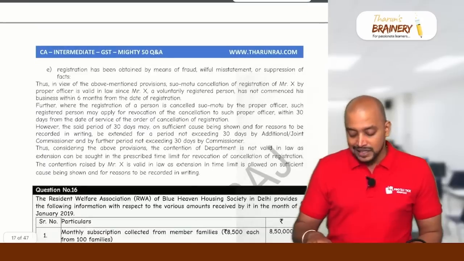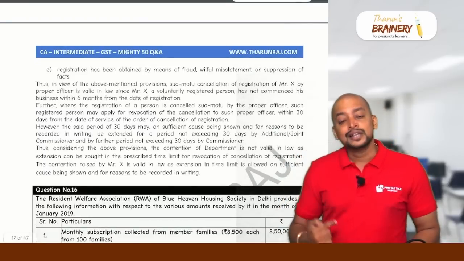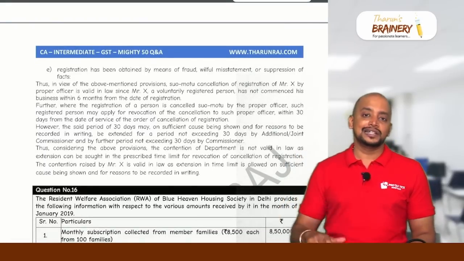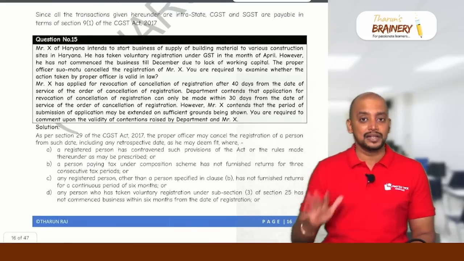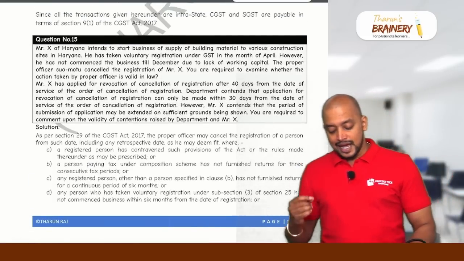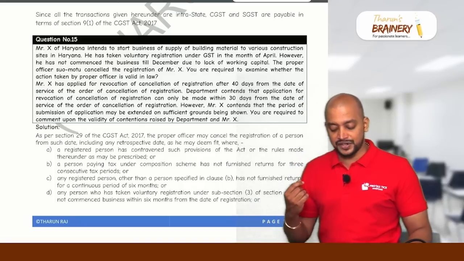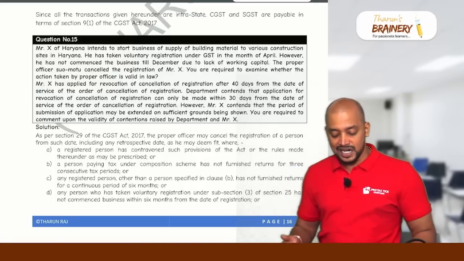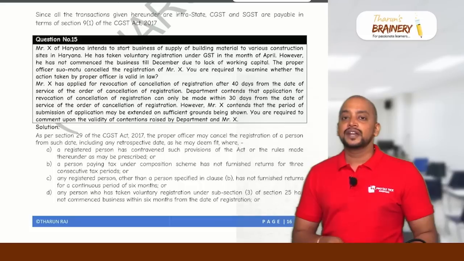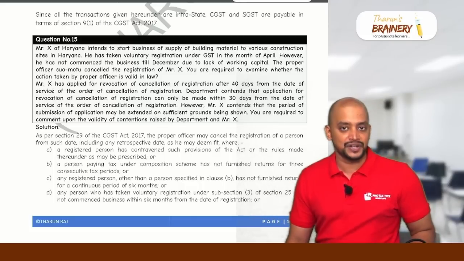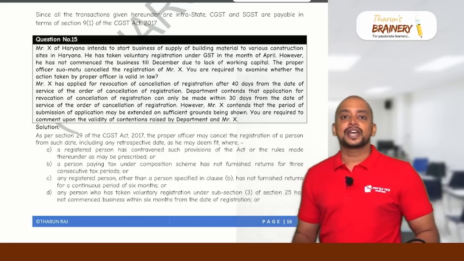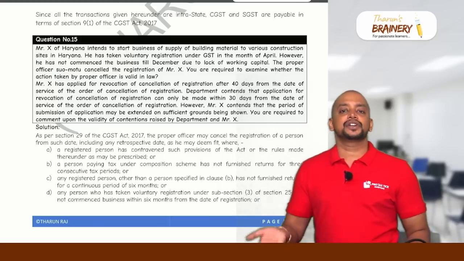In this case, they have not commenced business within 6 months from the date when they obtained registration. Consequently, their registration can be cancelled by the proper officer. Now see the second part. Mr. X has applied for revocation of cancellation of registration after 30 days from the date of service of the order of cancellation. Usually, whenever the proper officer initiates cancellation of registration, they will pass an order for cancellation. But thereafter, we can make a request for revocation of cancellation.